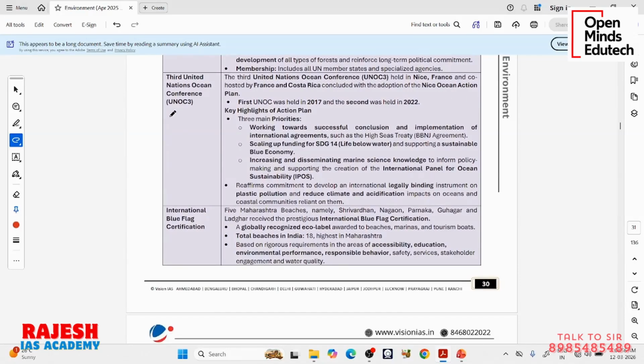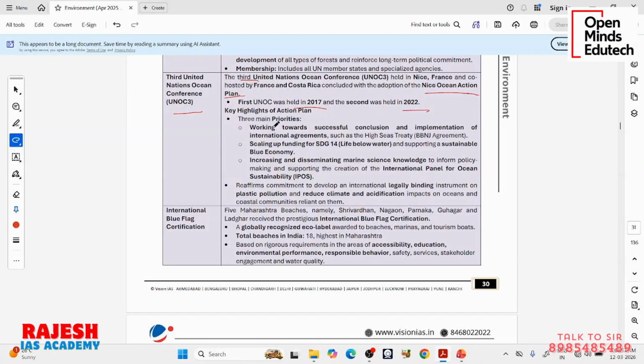So moving on, there is something called the UN Ocean Conference. The UN Ocean Conference is meeting for the third time. It is meeting in the city of Nice in France, and it is co-hosted by France and Costa Rica. Costa Rica is a Central American country. They have adopted something called the Nice Ocean Action Plan. Now this is the third conference. The first was held in 2017 and the second in 2022. So every 4 or 5 years they are meeting.